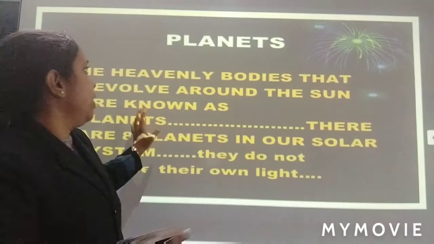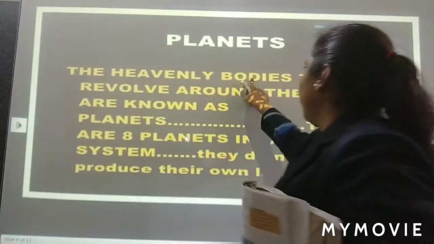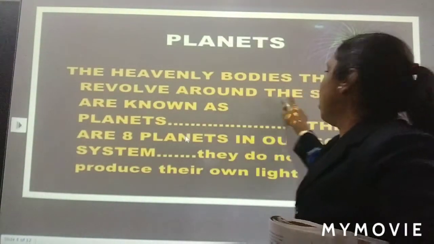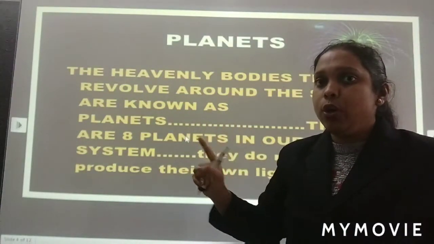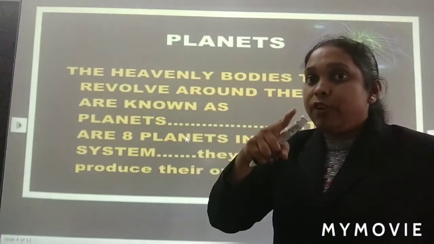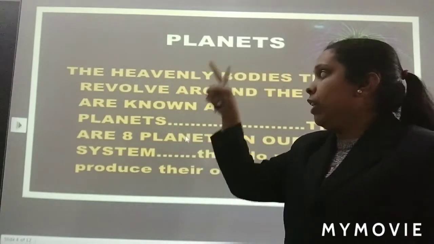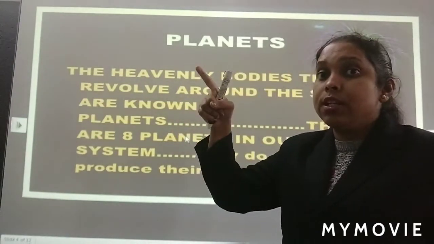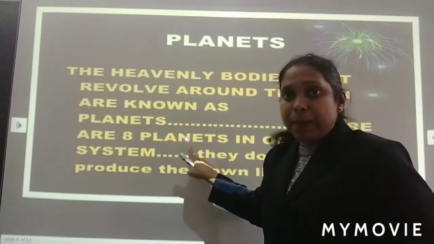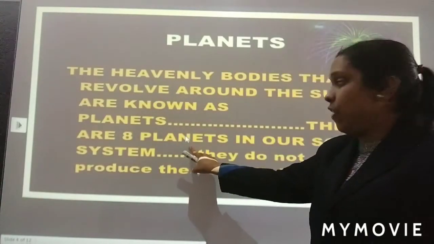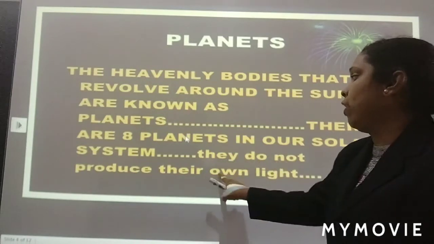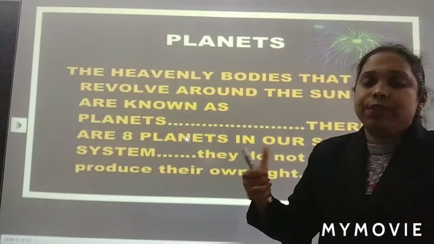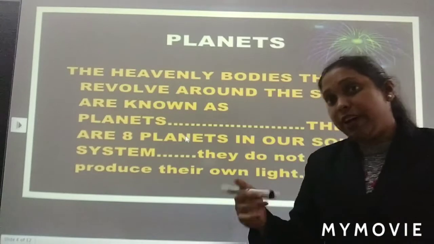So let's read. The heavenly bodies that revolve around the sun are known as planets. So now you know, I have already told you, planets revolve. Revolve means घूमते. They revolve around the sun. There are 8 planets. Yes, we have counted and we have seen 8 planets in our solar system. They do not produce their own light. We have read that also.